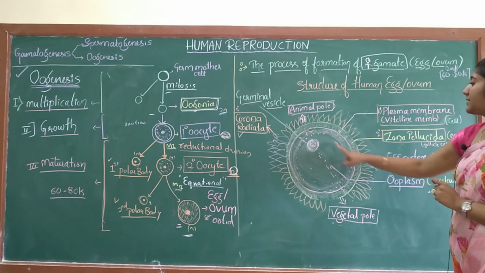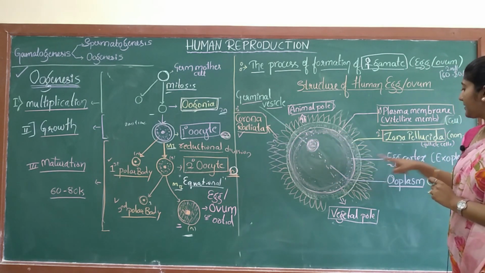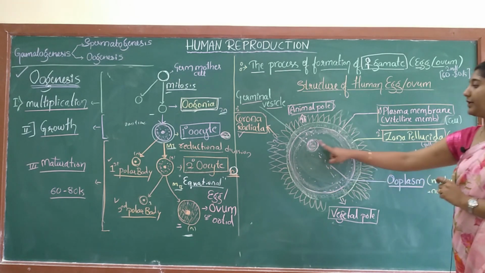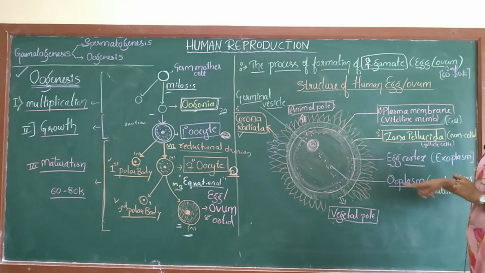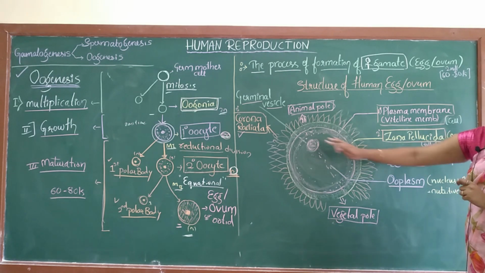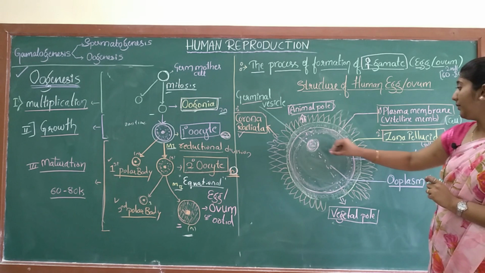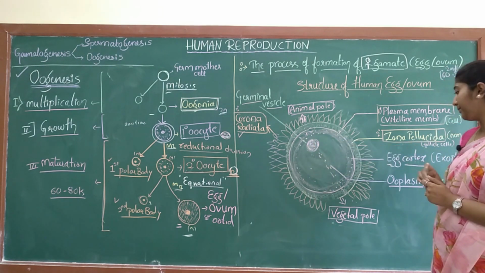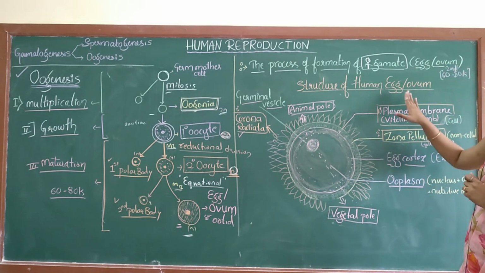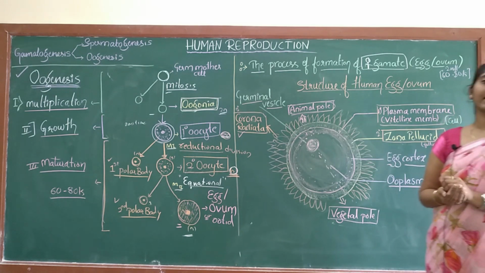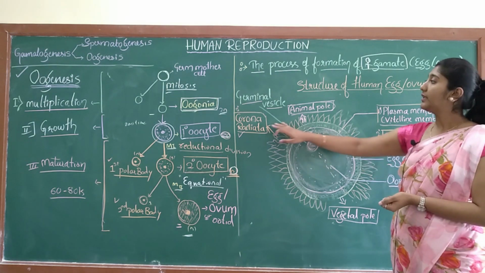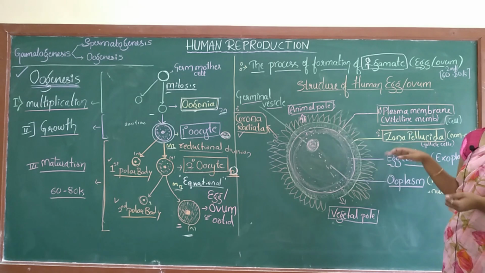The peripheral cytoplasm is the egg cortex, and the middle one is the ooplasm. Ooplasm consists of the nucleus, cell organelles and nutrition. So here we complete the structure of the egg. In the next class we will discuss these layers or membranes in detail.